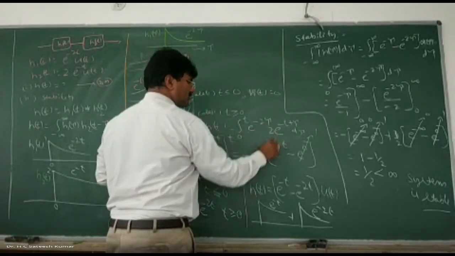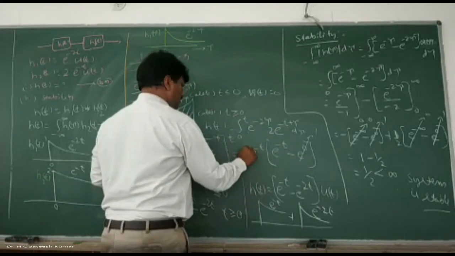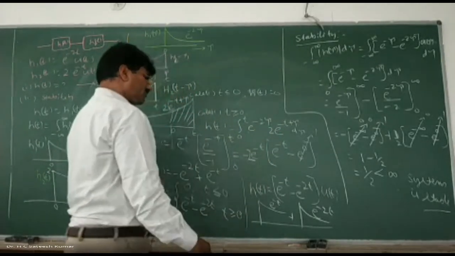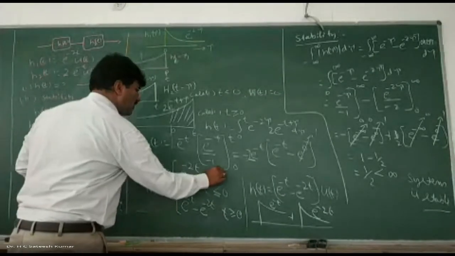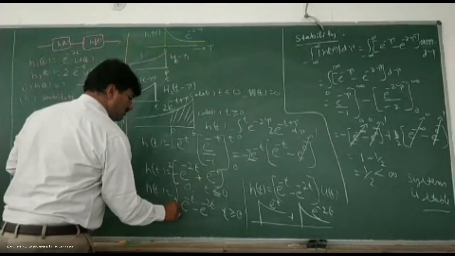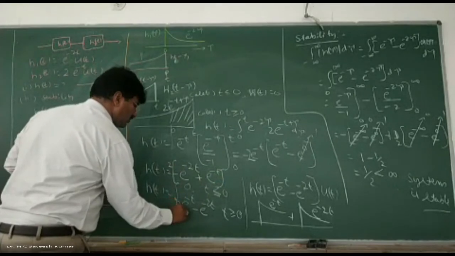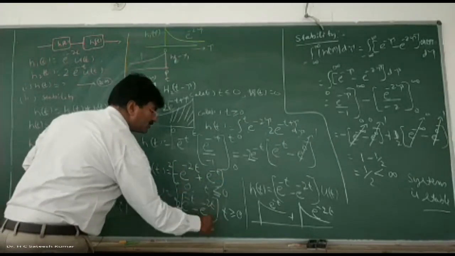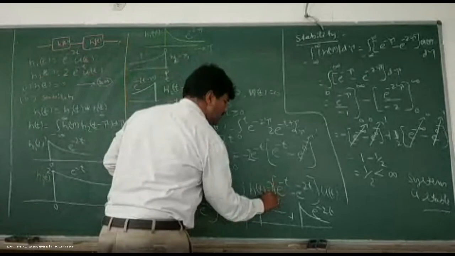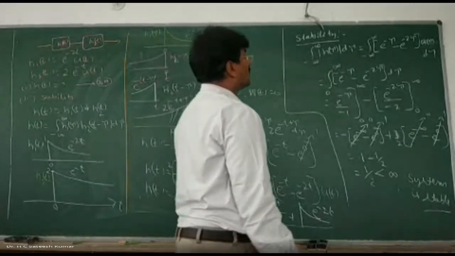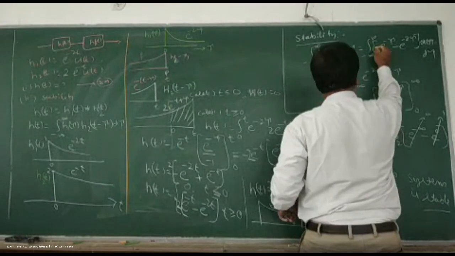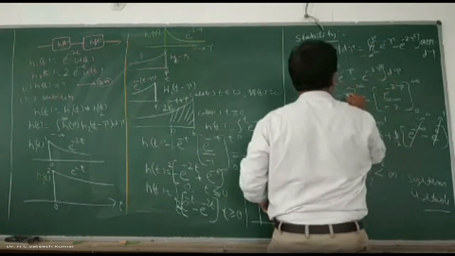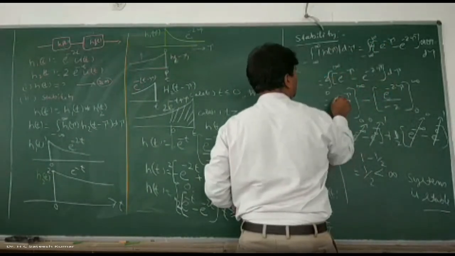So what is that we have? 2 into. Everywhere you multiply with 2. And this also multiply by 2. And this also should multiply by 2. Final answer should be multiplied by 2. Therefore, this also should be multiplied by 2. So therefore, what is that you can write it? So this is multiply by 2 and multiply by 2.